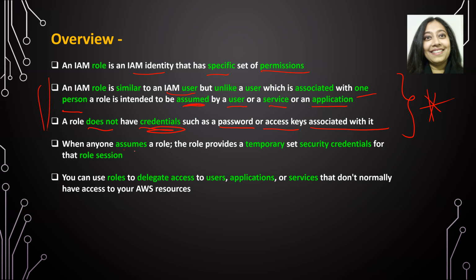When anyone assumes a role, the role provides a temporary set of security credentials for that particular role session. That means you've got this specific set of permissions for this particular role session, and that's pretty much it. Once the session is over, those permissions will go away. You can use roles to delegate access to users, applications, or services that normally do not have access to your AWS resources.